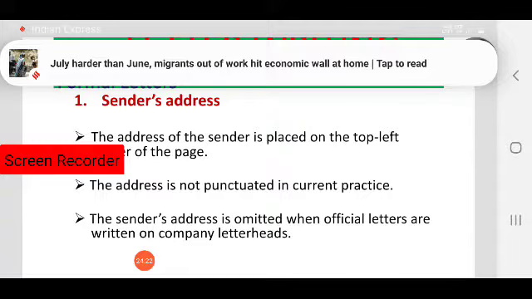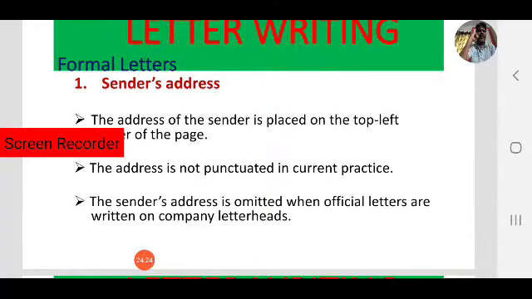The address is not punctuated in current practice. In traditional or indented format we use punctuation marks, but in block format we need not separate the address with punctuation marks, because we are writing the letter in block format.